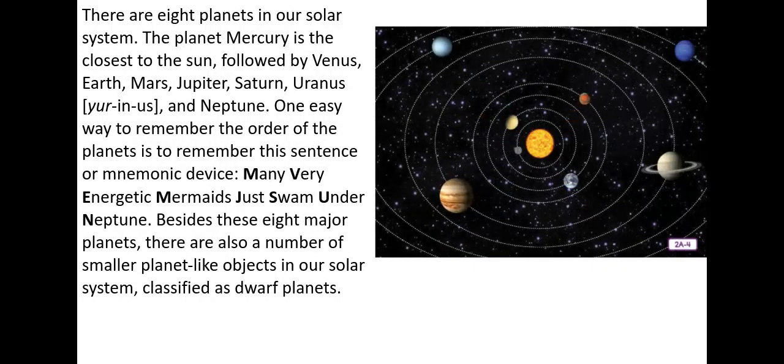There are 8 planets in our solar system. The planet Mercury is the closest to the sun, followed by Venus, Earth, Mars, Jupiter, Saturn, Uranus, and Neptune. One easy way to remember the order of planets is to remember this sentence or mnemonic device. Many very energetic mermaids just swam under Neptune.